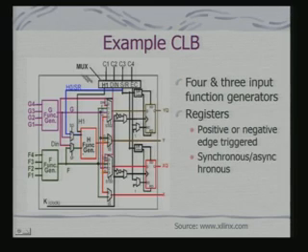So, effectively what you are finding here is that you can synthesize logic functions, both combinational and sequential logic functions, even using a single FPGA logic block. And you can obviously synthesize more complex functions when you connect these logic blocks together. So, effectively what you have got is a programmable fabric to synthesize any logic functions.